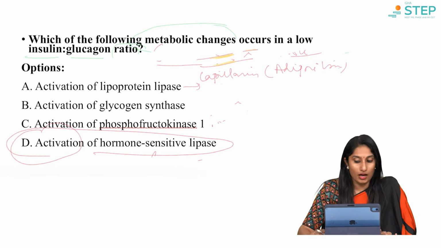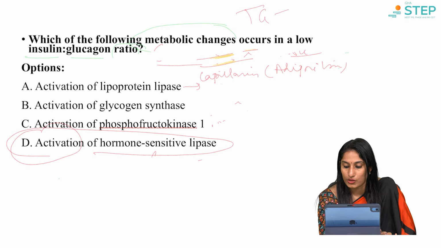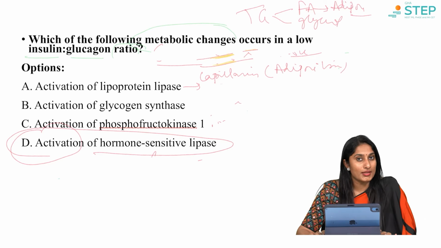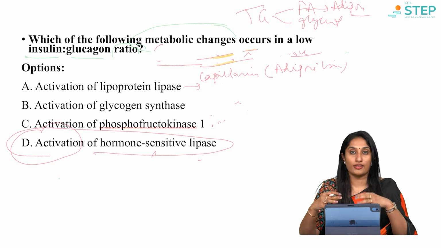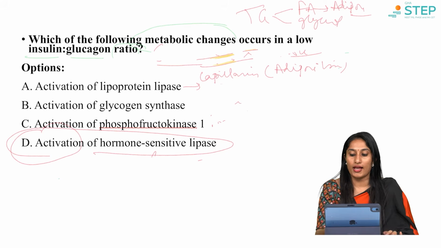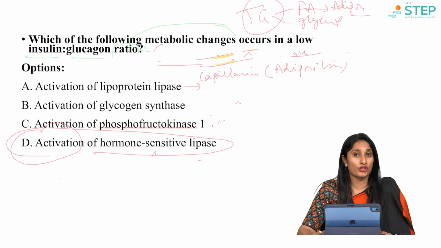They break down triglycerides to fatty acids and glycerol. These fatty acids will be taken up by the adipose tissue. Once inside the adipose tissue, again the fatty acids join together and form triglycerides. So, what's the action of lipoprotein lipase? It clears the triglycerides from the plasma, takes them into the adipose tissue and reforms the triglycerides. So, that becomes an anabolic pathway, correct?